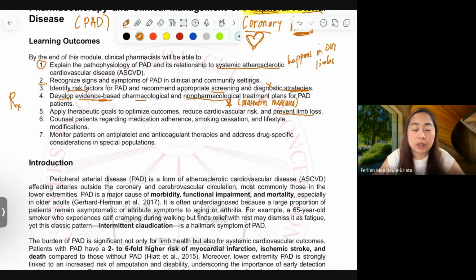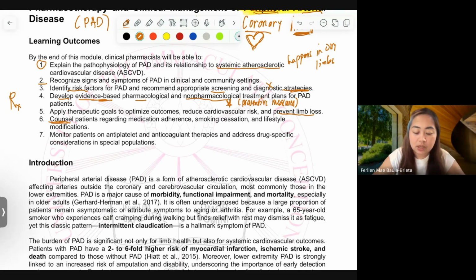If we fail to play our role in that channel of communication, in that channel of treatment or management, we are one of the people responsible for the loss of our patient's limbs due to complications. And importantly, we need to counsel patients regarding medication adherence.